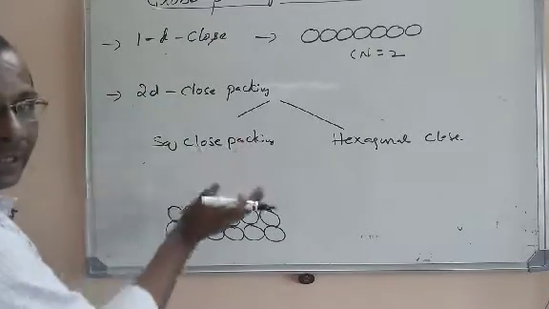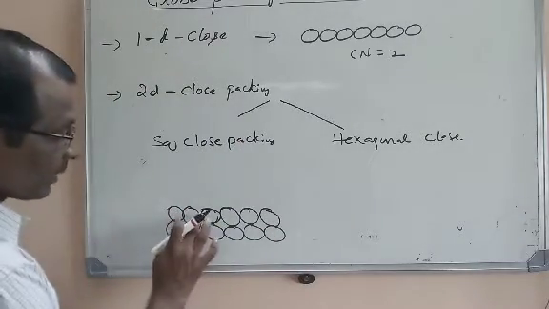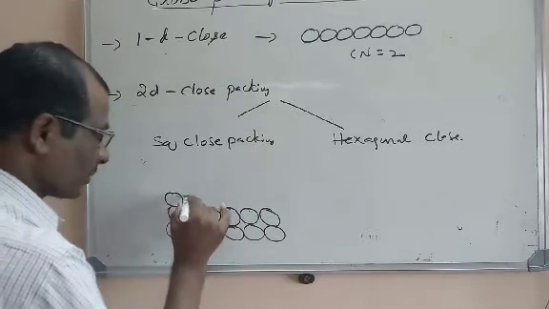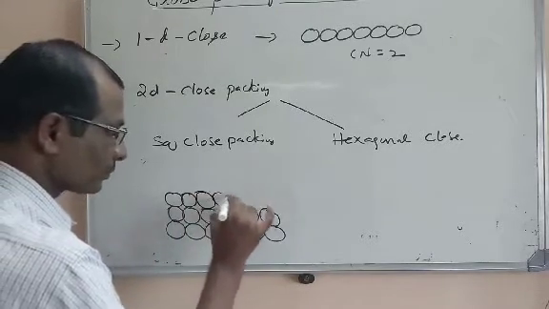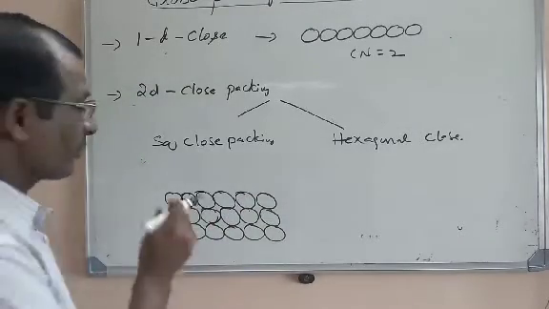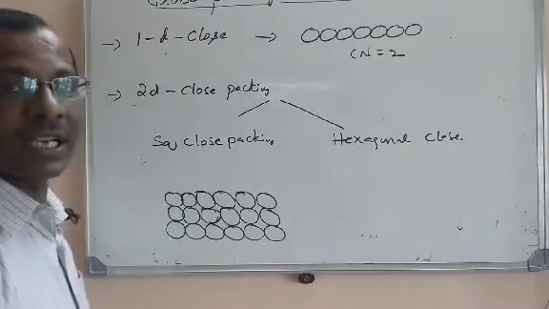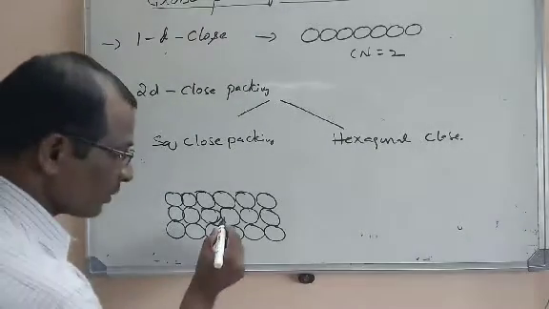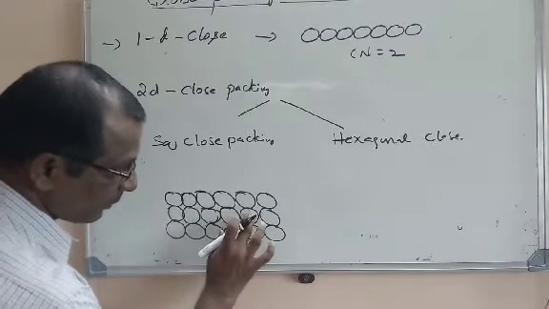The second row is exactly coinciding with the first row. Even the third row is exactly coinciding with the second row, and so on. Even the fourth row is coinciding with the third row, and so on. This is called square close packing in 2 dimensions. I told you that any particle will be in contact with 4 other particles.